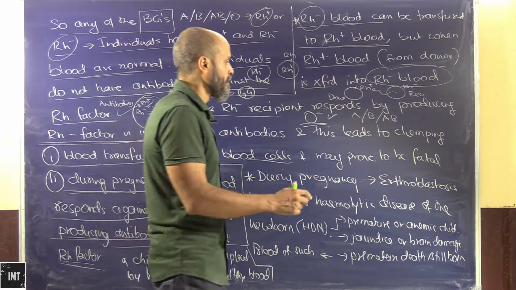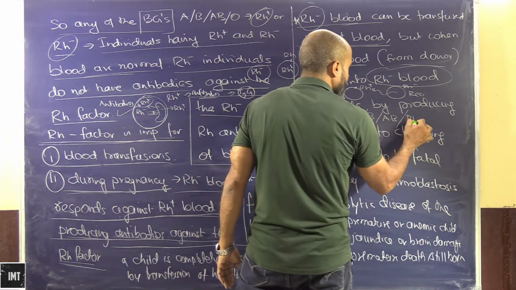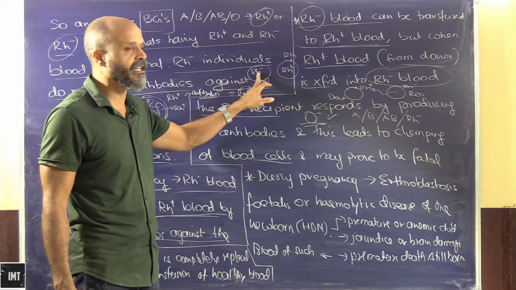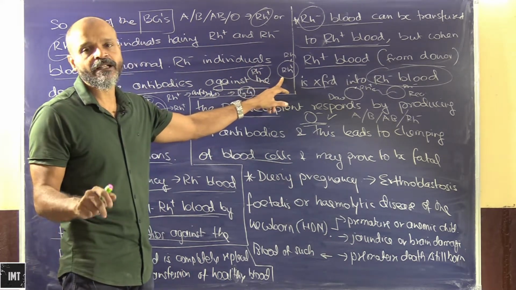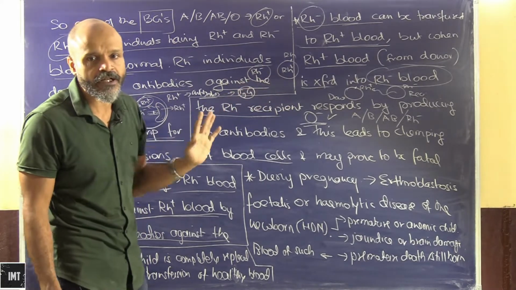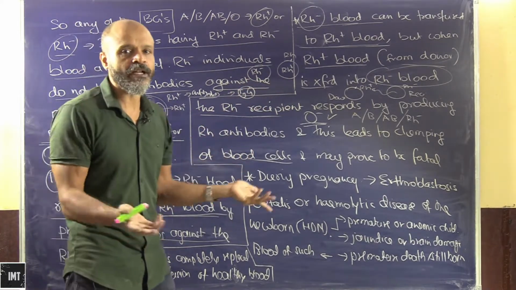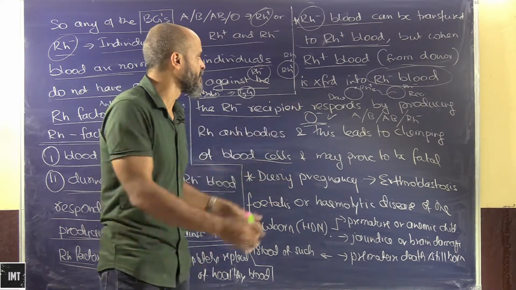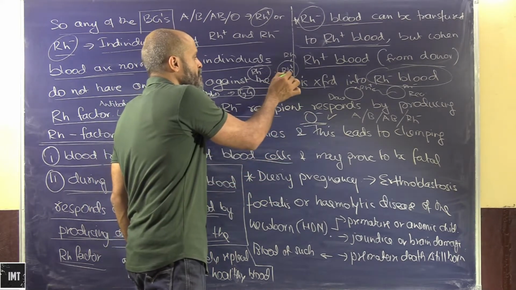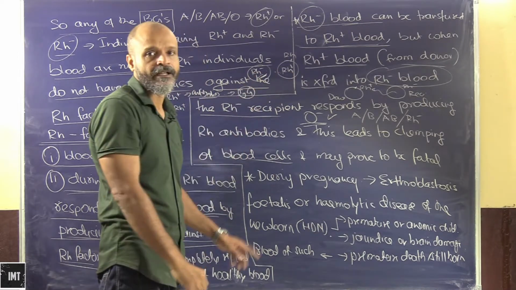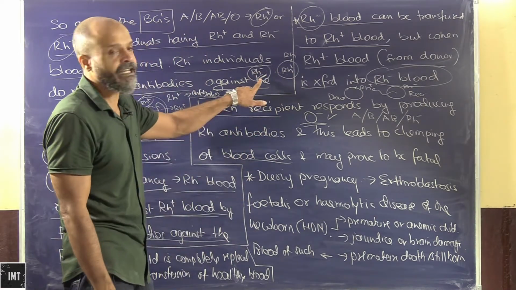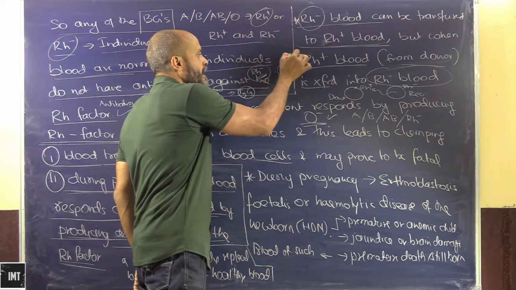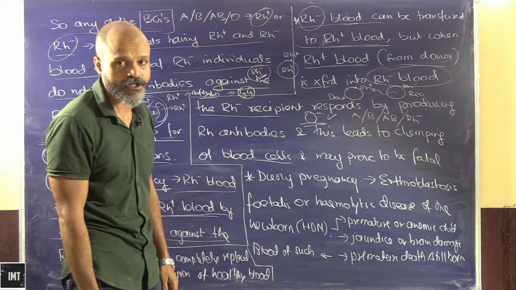But if it is RH negative, that is all the more helpful. If the donor is RH negative, well and good, no antigens are produced. And if the donor is somehow RH positive, then antibodies will be produced in the recipient's blood against the antigen present in the donor's blood.